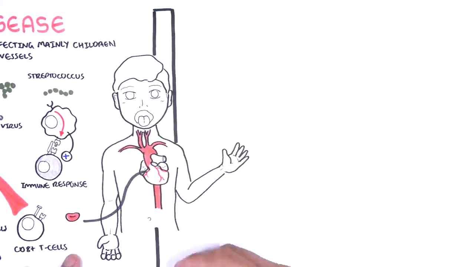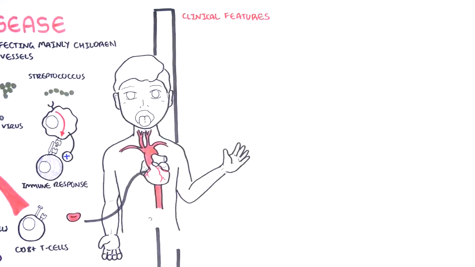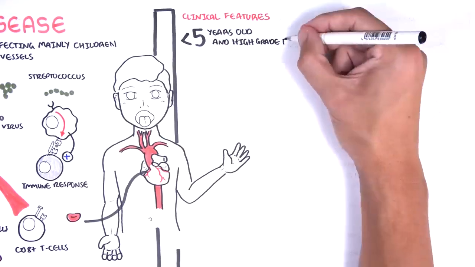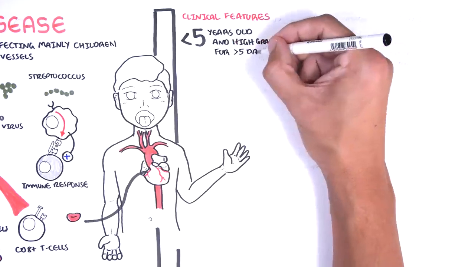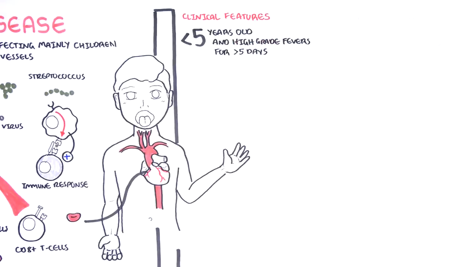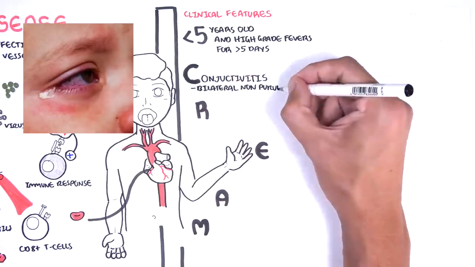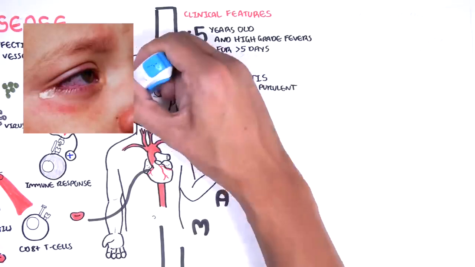The clinical features of Kawasaki is usually a child less than 5 years old with high fevers for more than 5 days and irritability. Some classic findings in Kawasaki can be remembered with the abbreviation CREAM. C is for conjunctivitis, bilateral non-purulent.